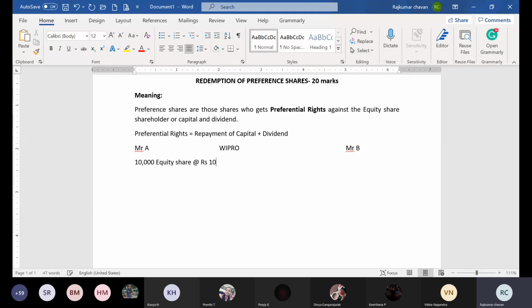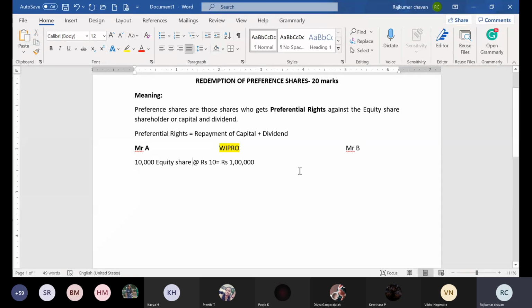So the total amount comes to 1 lakh rupees. This is the amount of capital collected by the Wipro company from Mr. A.